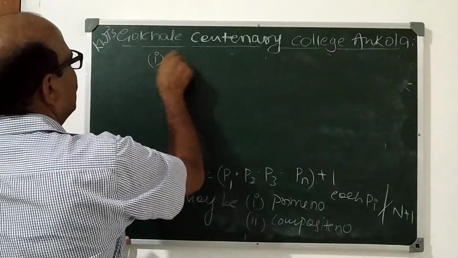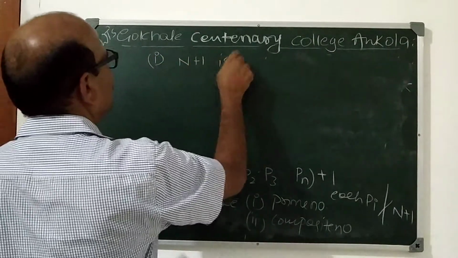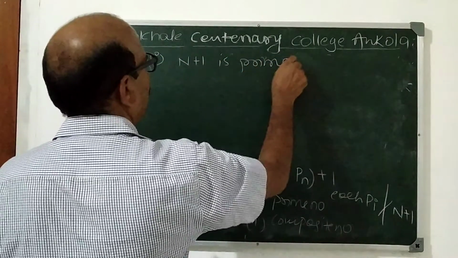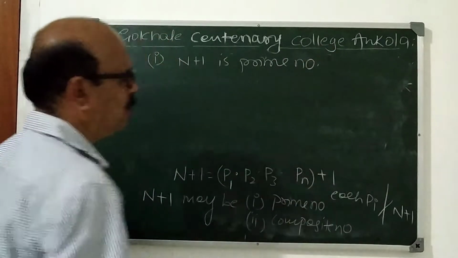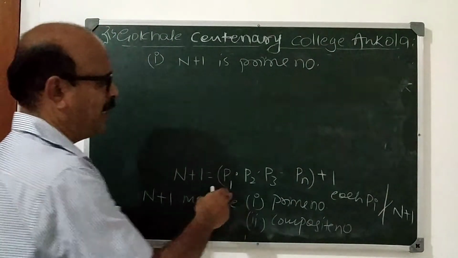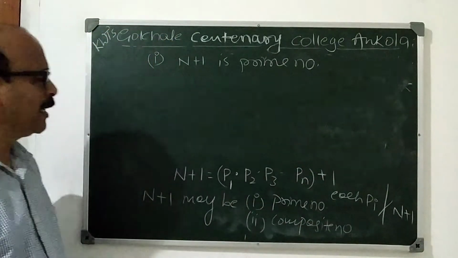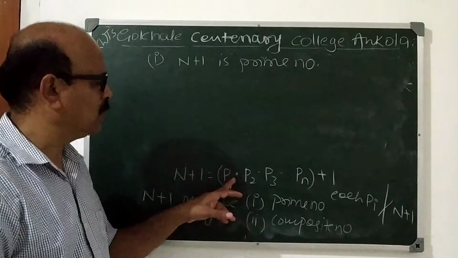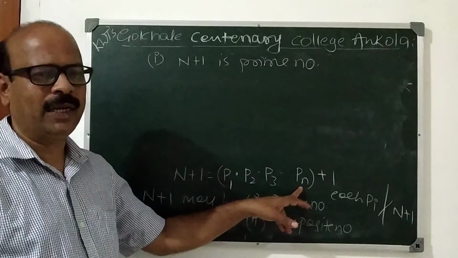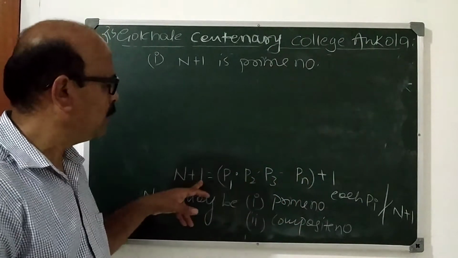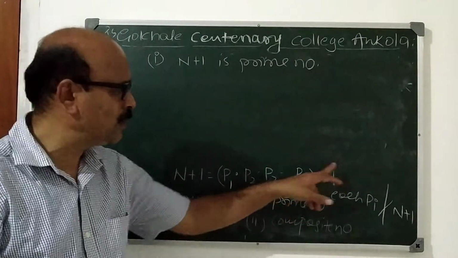First case, suppose n plus 1 is a prime number. Then n plus 1 is greater than any one of P1, P2, P3, Pn, because it is the product of P1, P2, P3, Pn plus 1.